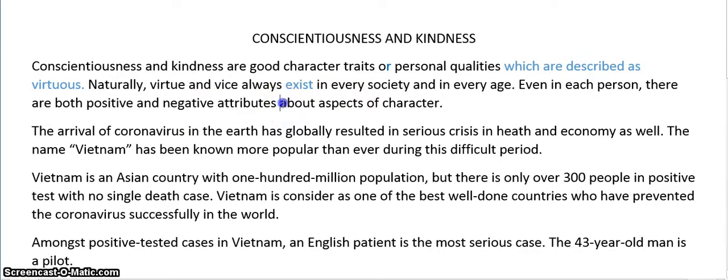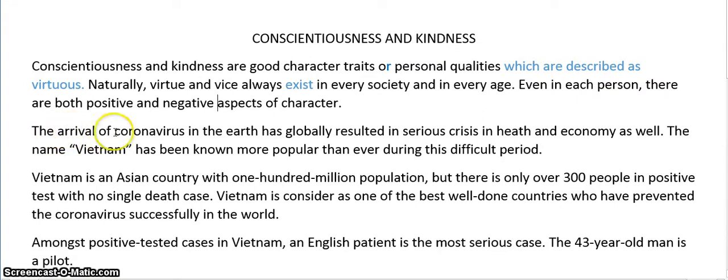So I can remove about, and we're just finishing off a simple sentence here. There are both positive and negative, we can say attributes, but I prefer the longer phrase of aspects of character. So that's what I'm going to keep here, and we will keep moving on to the next paragraph, which is a very short paragraph.